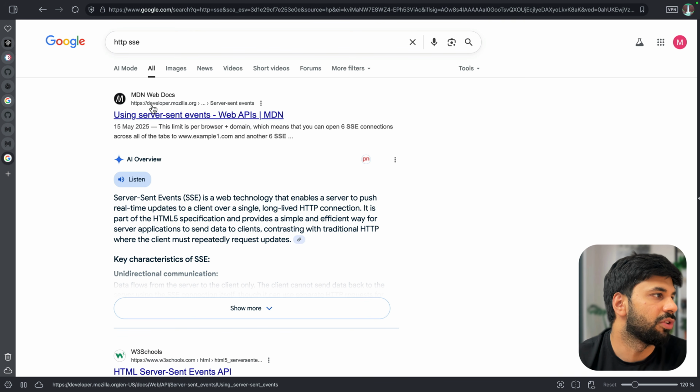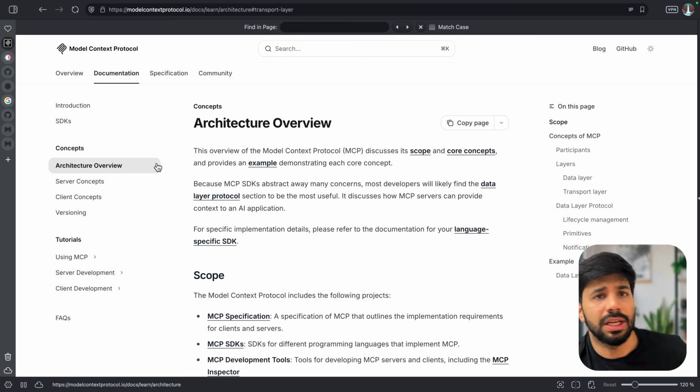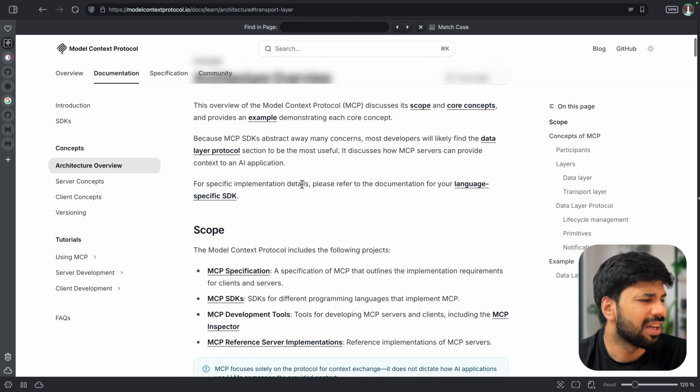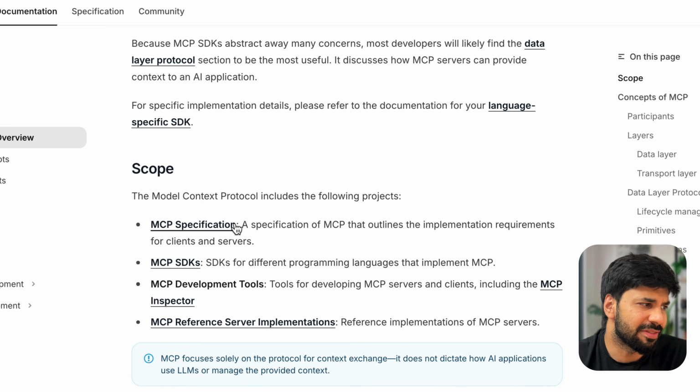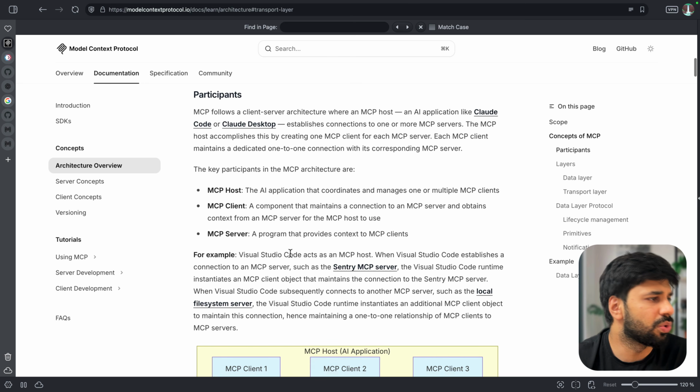Okay, so this is the full form. You can see the same. And more or less, if you go to the architecture overview on the official website, you will see the same things, right? MCP specification, SDKs, development tools. SDKs are present for JavaScript, Python, all these languages. And if I just go down, yeah.